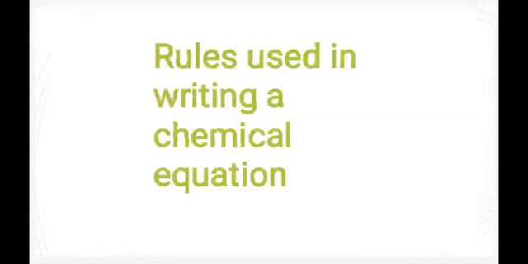Now, rules used in writing a chemical equation. Here are the symbolic representations of the reaction. If the given chemical in the reaction is solid, it is written as small s in a bracket. Similarly, for liquid and gas, it is small l and small g.